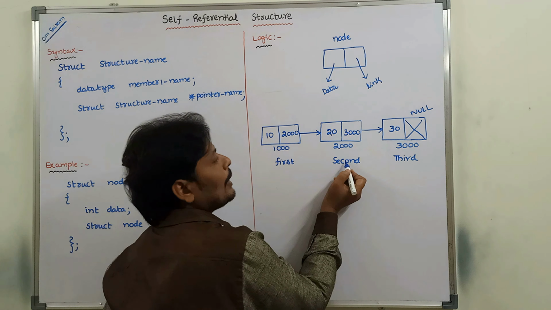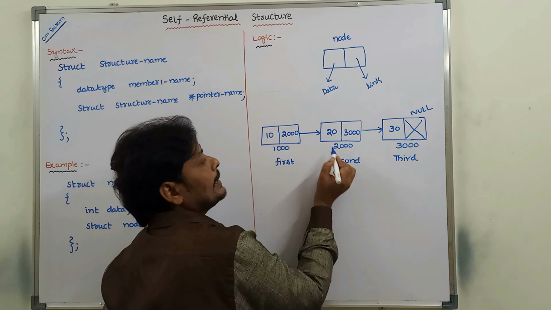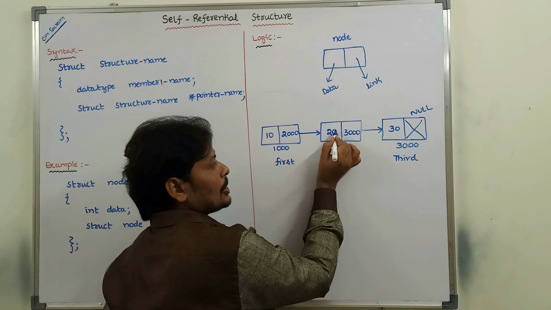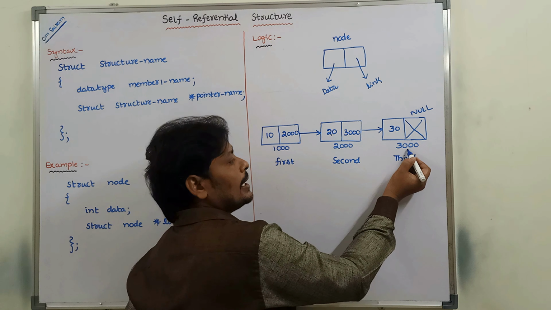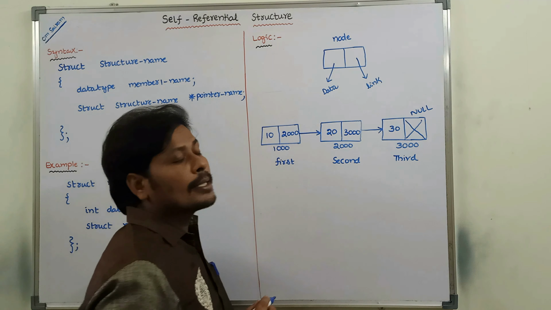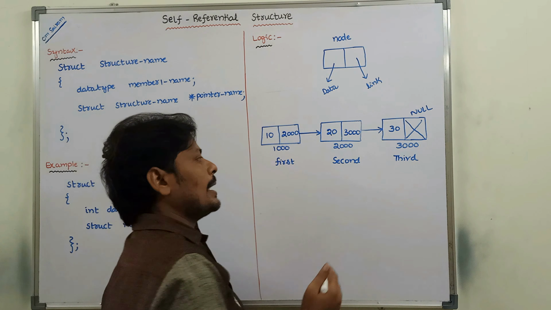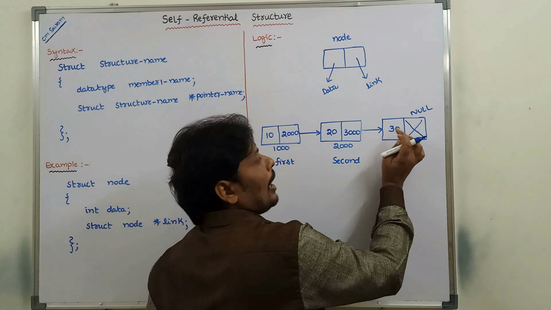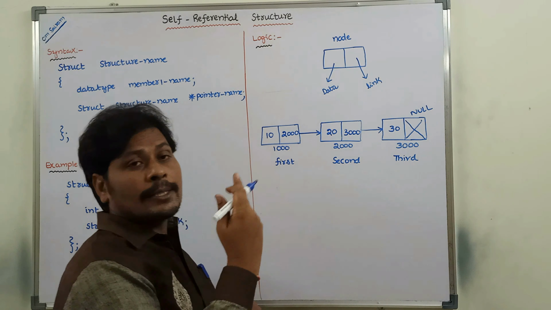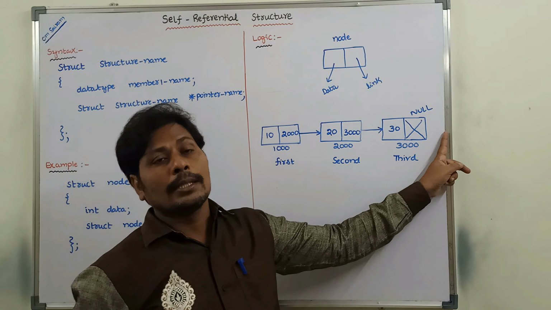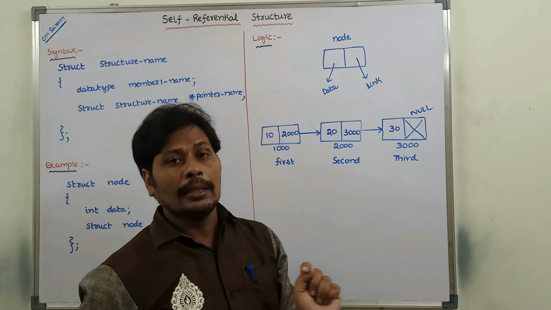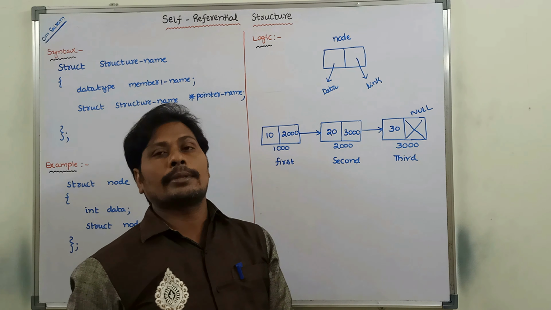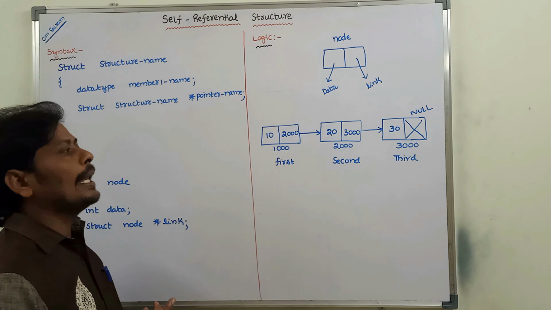Next, the second node address is 2000. Its data part contains 20 and its link part contains the address of the third node, which is 3000. Next, this is the third node. Its data part value is 30, and its link part always points to the next node. But the next node is not available, so the third node link part contains null. The third node address is 3000. This is the single linked list.